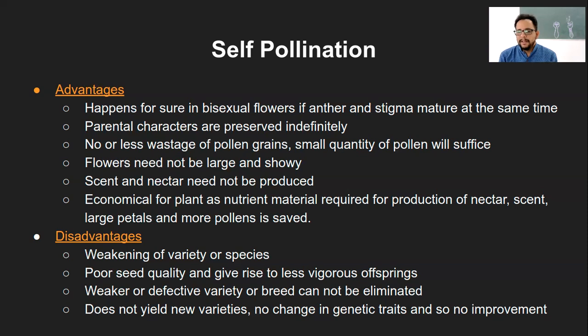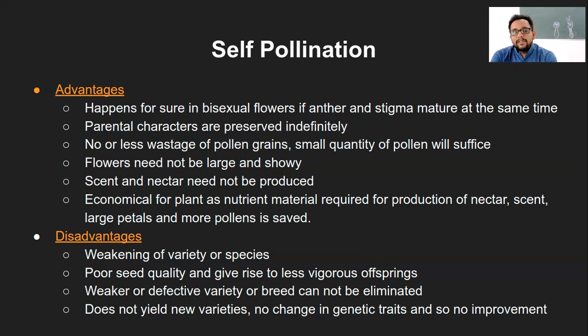The flowers, I mean. So if the same genetic characteristics are being transferred to them, they will ultimately show the parental characters. And this process will go on, because every time a new offspring is formed, it is undergoing self-pollination. So that way it will always produce the same kind of species an indefinite number of times. So that is the meaning of this statement: the parental characters are preserved indefinitely.